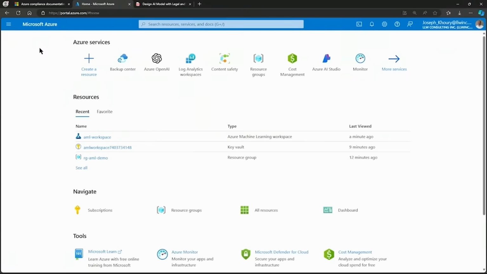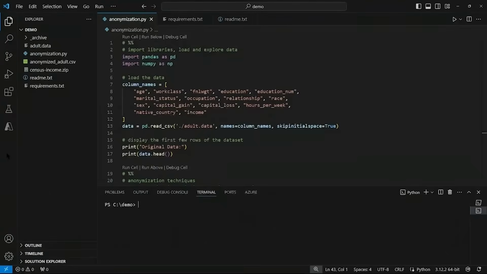And those encompass some of the major advantages to using a platform like Azure, Google Cloud Platform, AWS, or IBM Cloud. A lot of this work is done for us. For example, Microsoft Managed Keys. But by following these detailed steps, we can build robust and regulatory compliant AI models on platforms like Azure Machine Learning. In this demo, we'll anonymize sensitive information for AI systems.